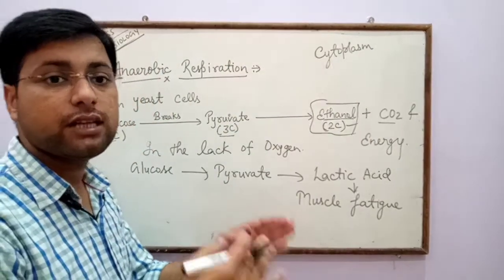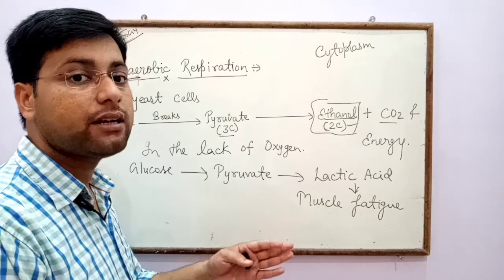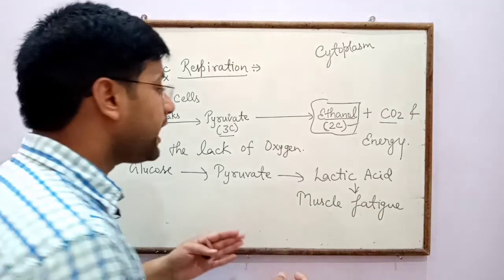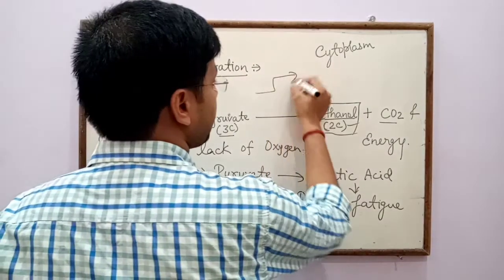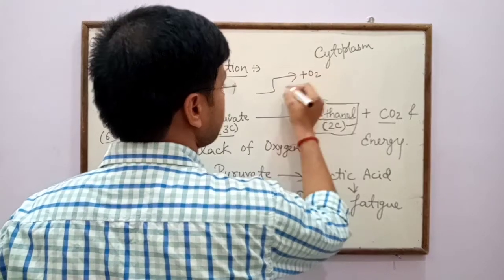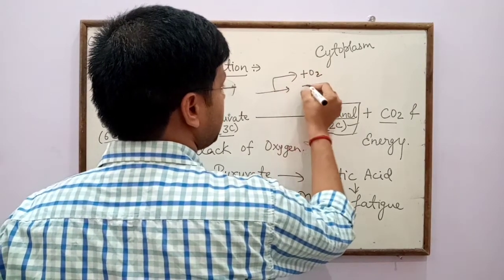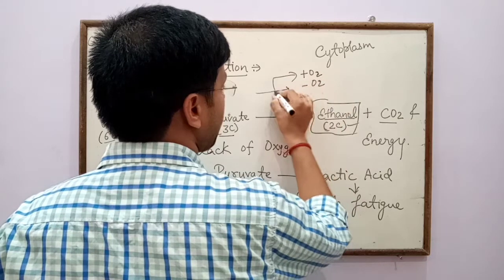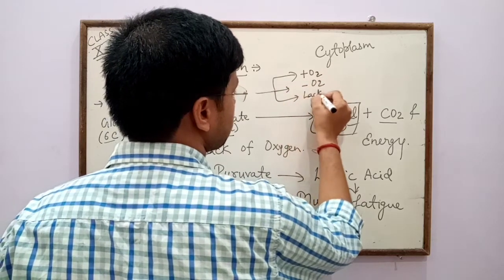So there are 3 pathways of the breakdown of glucose: in the presence of oxygen, in the absence of oxygen, and in the lack of oxygen.